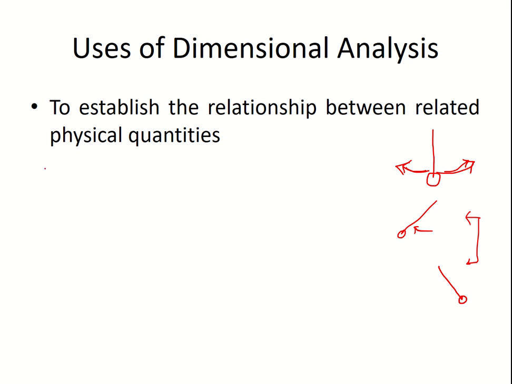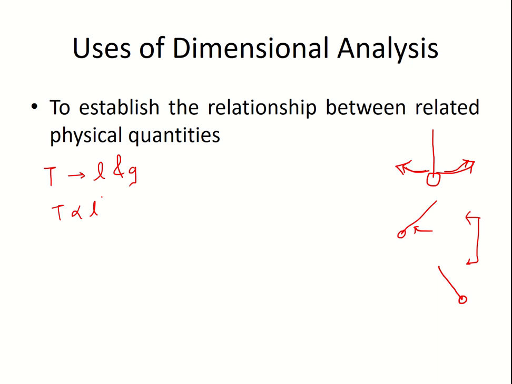So over here, the time taken to complete one oscillation is dependent upon the length, and it is dependent upon the acceleration due to gravity g. To start with, we don't know how they are related, so we will write time is directly proportional to L, but it might be L square, L cube, or root of L, we don't know.